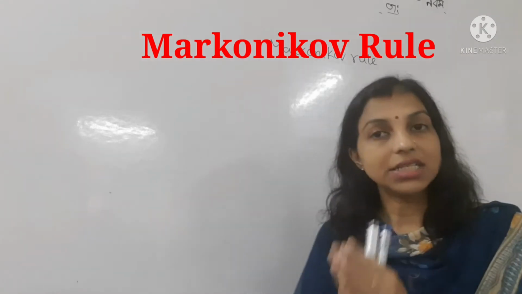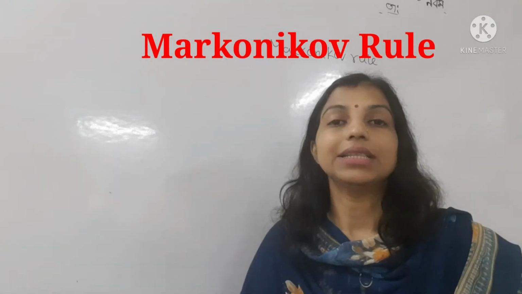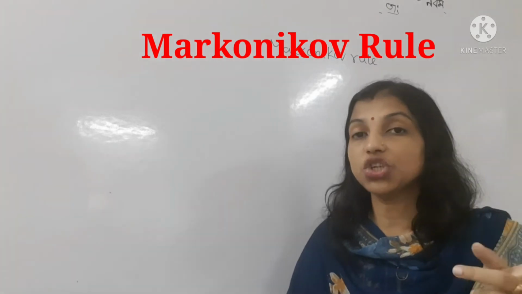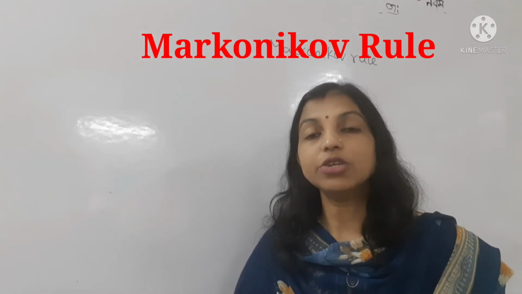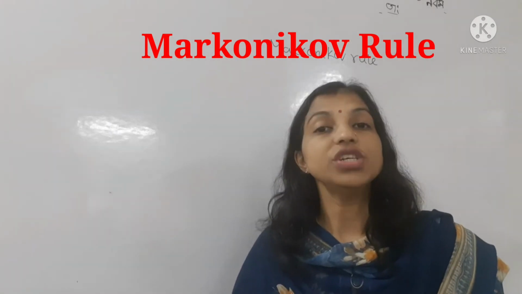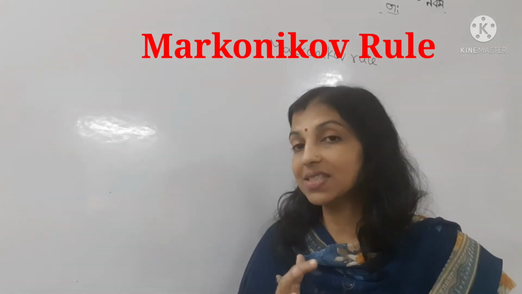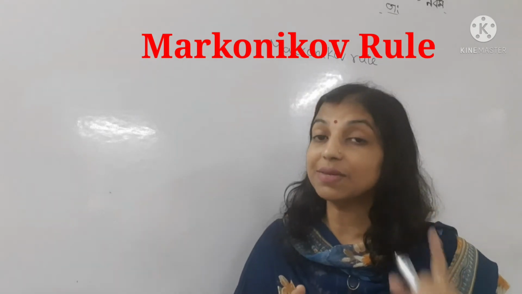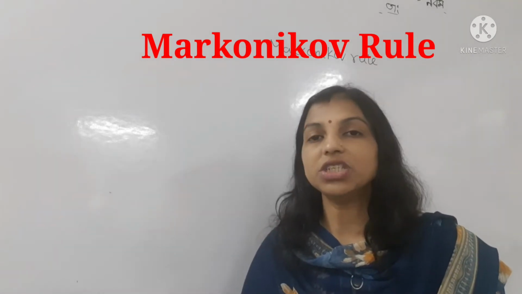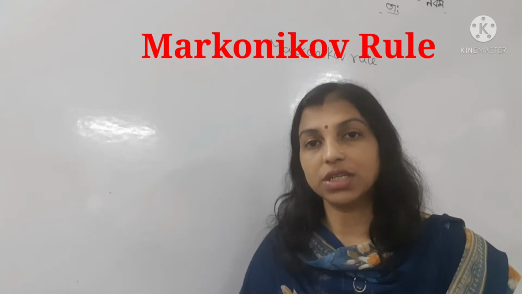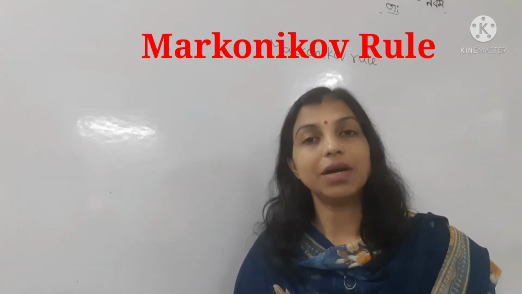Markovnikov rule means that when an unsaturated unsymmetrical compound reacts with another unsymmetrical reagent, the negative part of the reagent will join the double bonded carbon which bears less number of hydrogen, and the positive part will join the double bonded carbon which bears the maximum number of hydrogen. I repeat again: when an unsaturated unsymmetrical compound reacts with an unsymmetrical reagent, the negative part joins the carbon bearing fewer hydrogens, and the positive part joins the carbon bearing the maximum number of hydrogens.